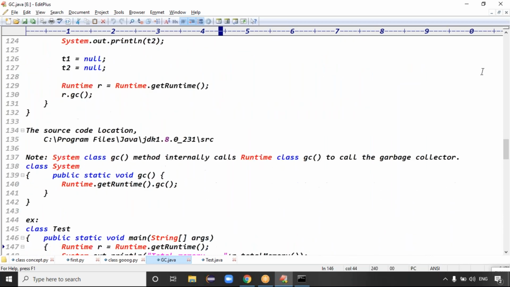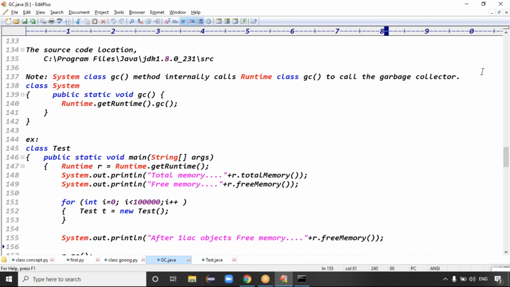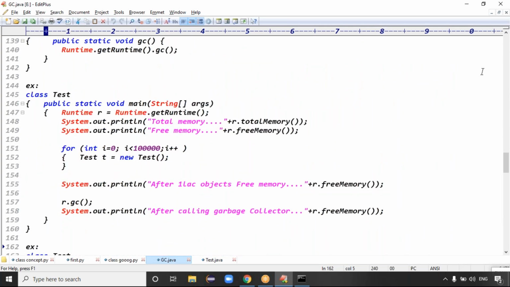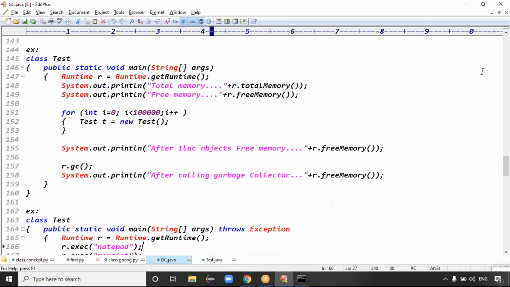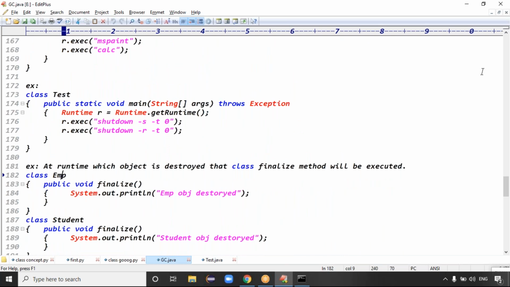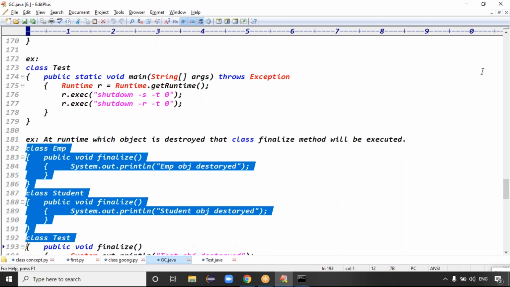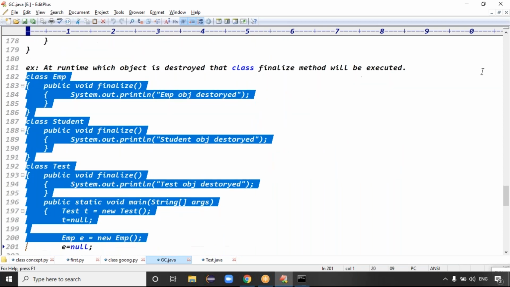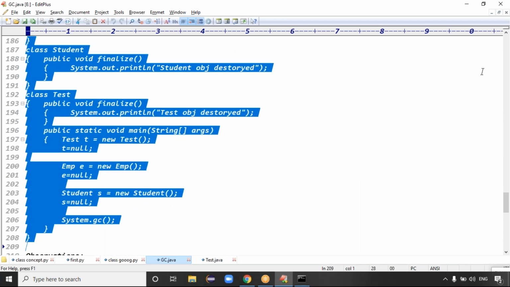Good. The System class gc internally calls Runtime.gc, right? For the Runtime class, we executed 4 example cases; try to check these 4 examples once. Usually we don't use Runtime.gc. Which one is the convenient approach? System.gc, and it is also the recommended one from the developer's point of view.